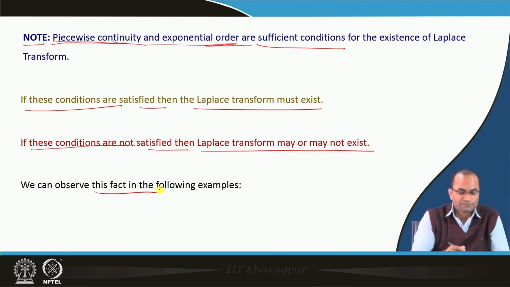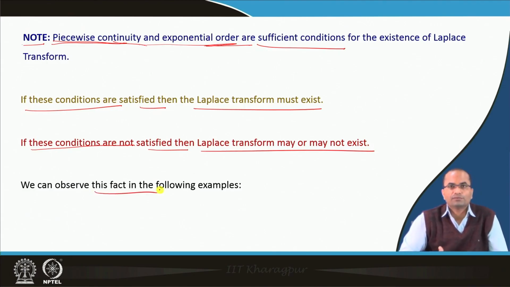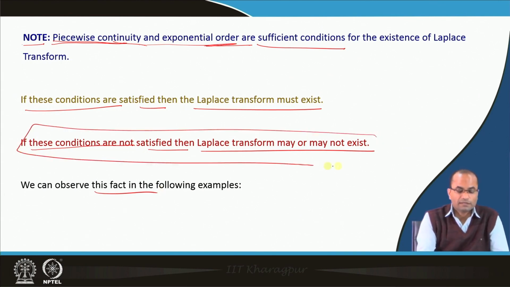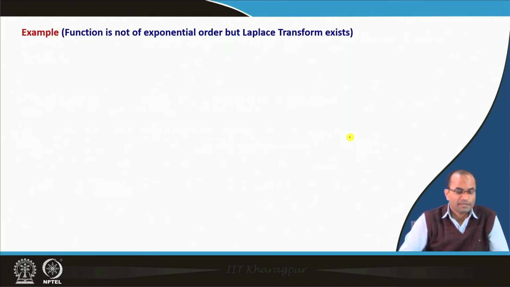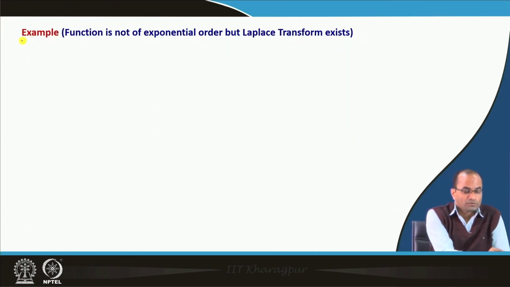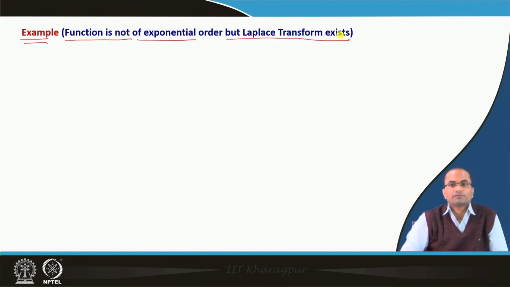We can observe this fact with the following examples, which can tell us a little more about these sufficient conditions and the remark we have made here. In the first example, the function is not of exponential order, but the Laplace transform exists.